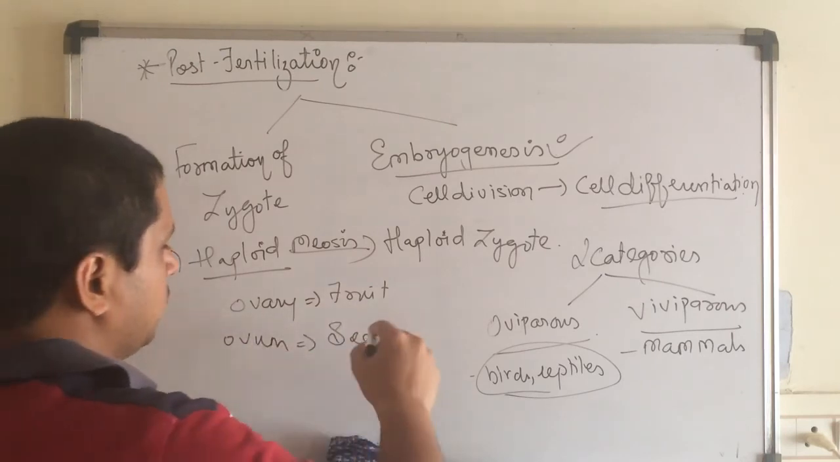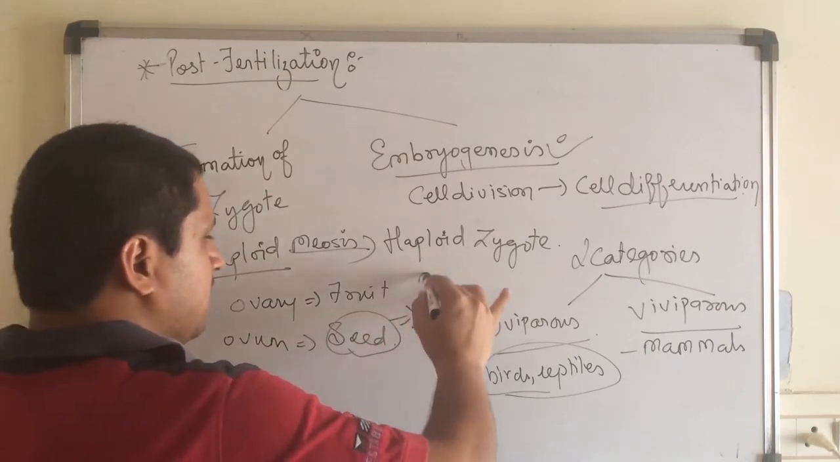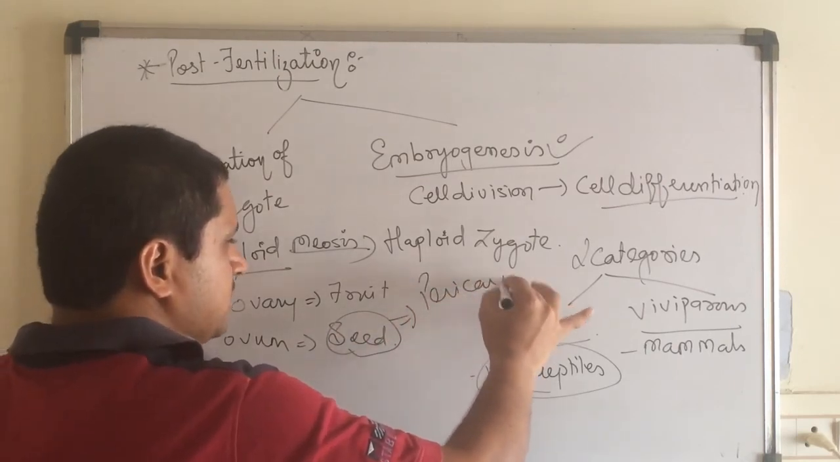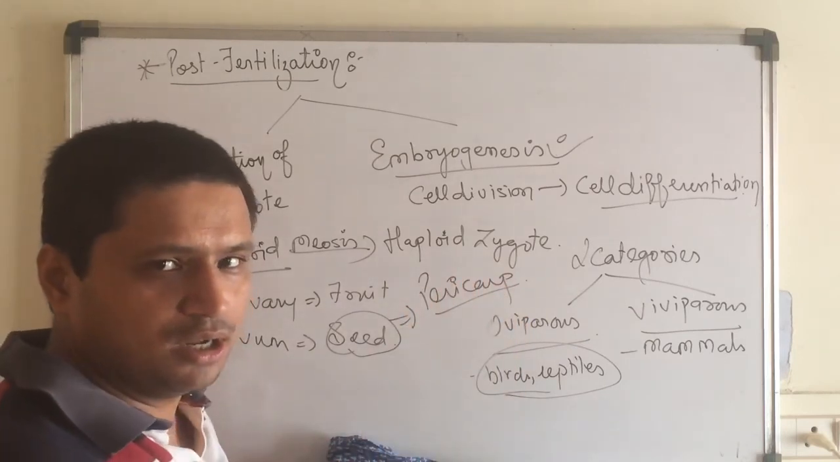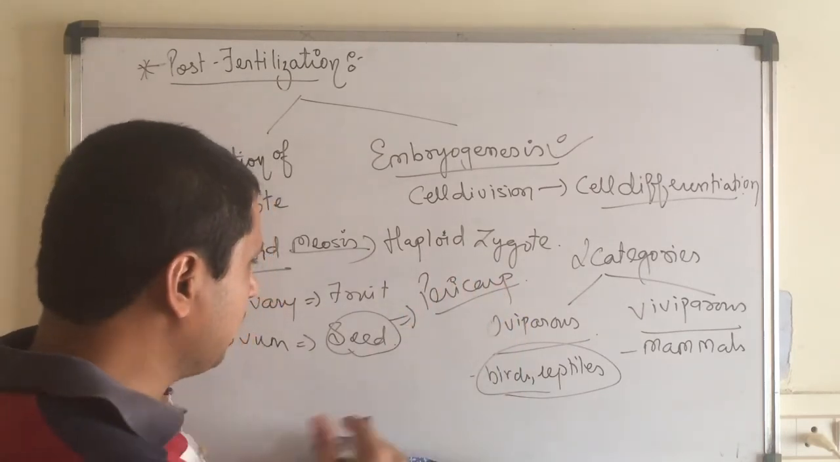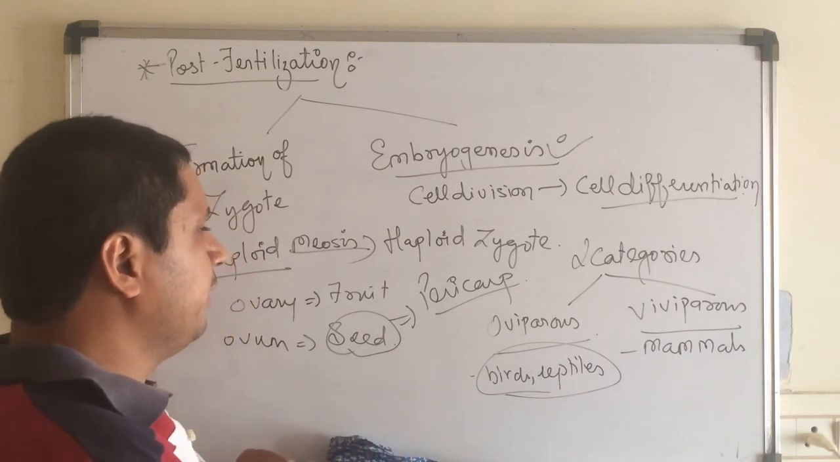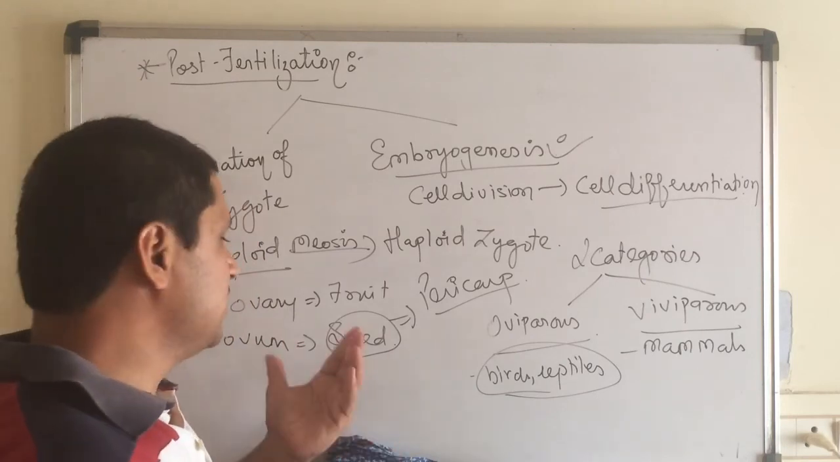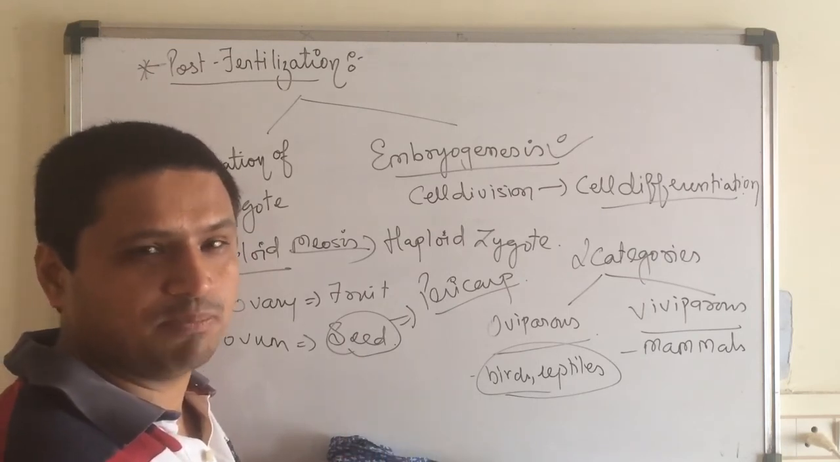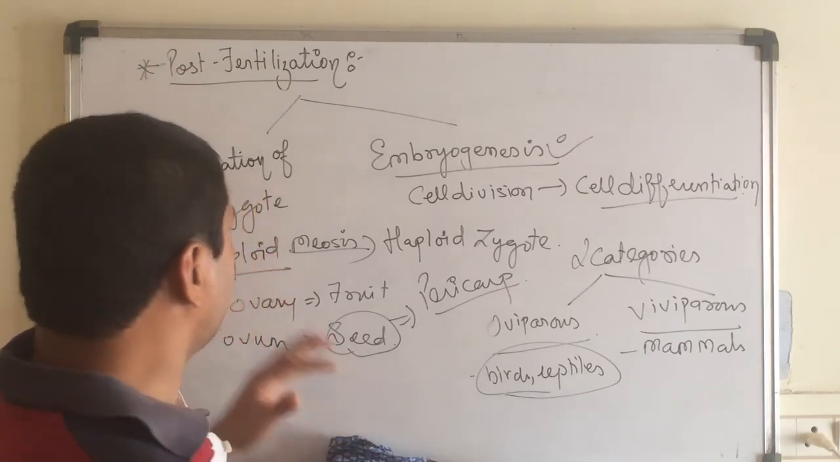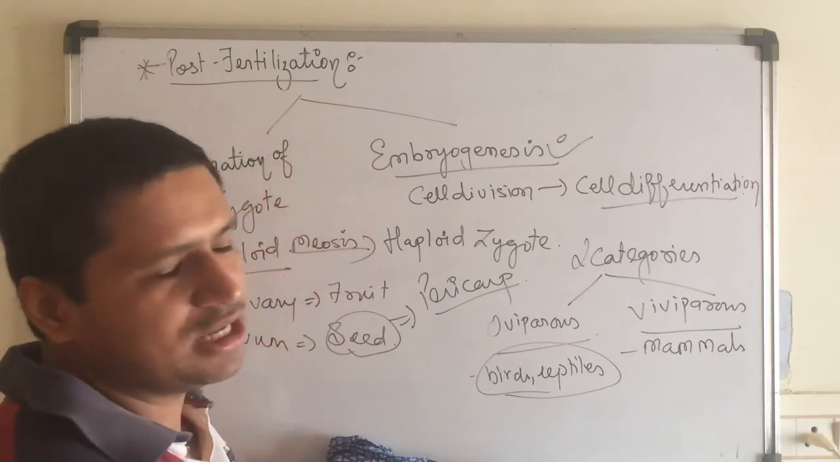Now, this seed is being protected by the what, children? Pericarp, which is a hard surface which protects from the harsh conditions and the other various environmental factors. And after that, the seed germinates into what, class? The small plant body. So this is all about the post-fertilization event, children.